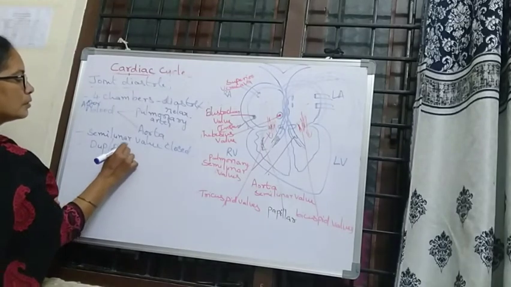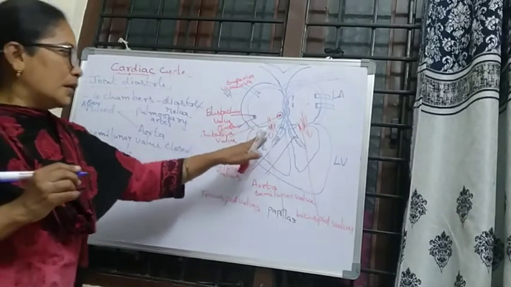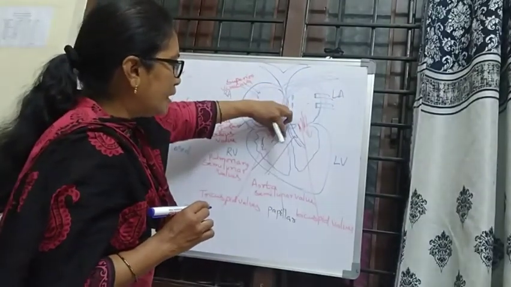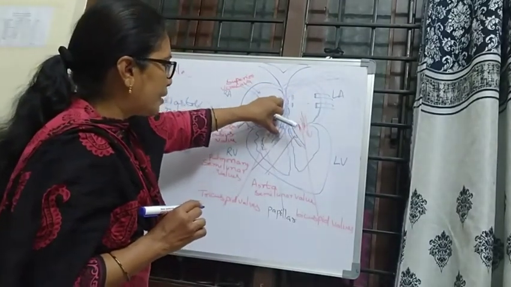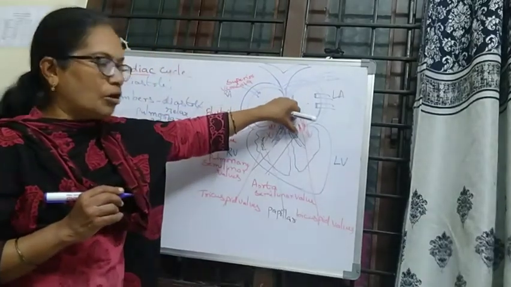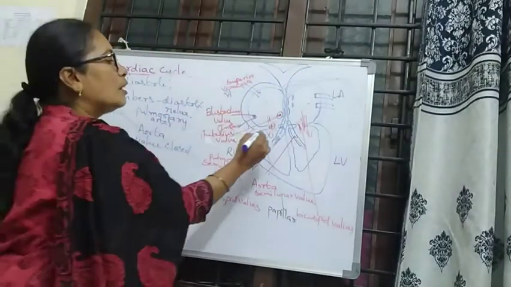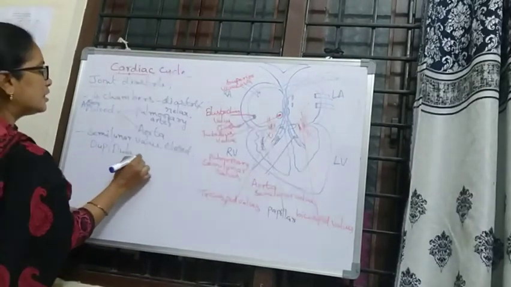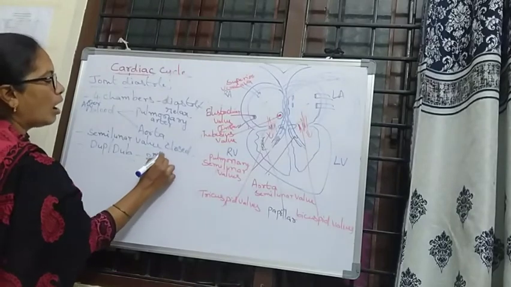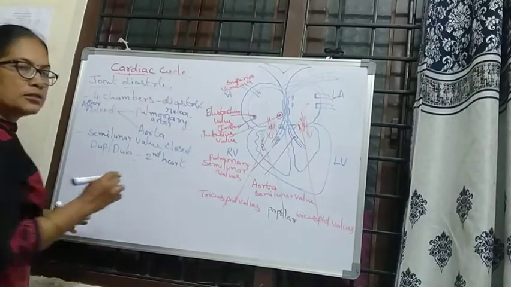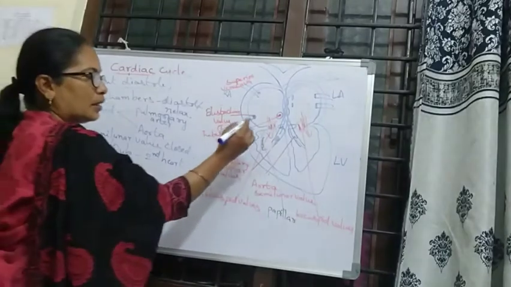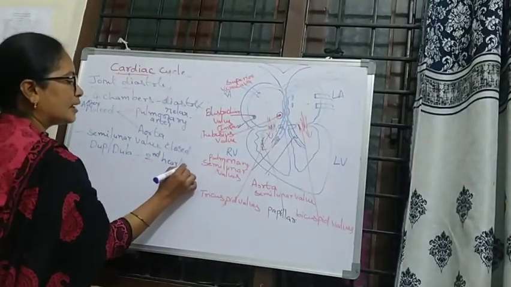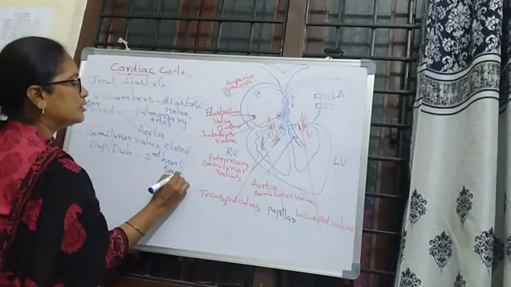The valves present in the pulmonary artery and the aorta will be closed by making the sound dub. That is the second heart sound. The first heart sound is the lub, made by the closure of the tricuspid and bicuspid valves, and the second heart sound is the dub.